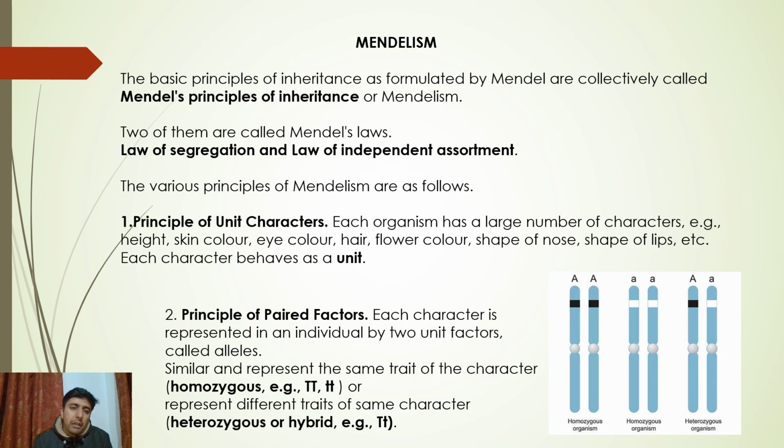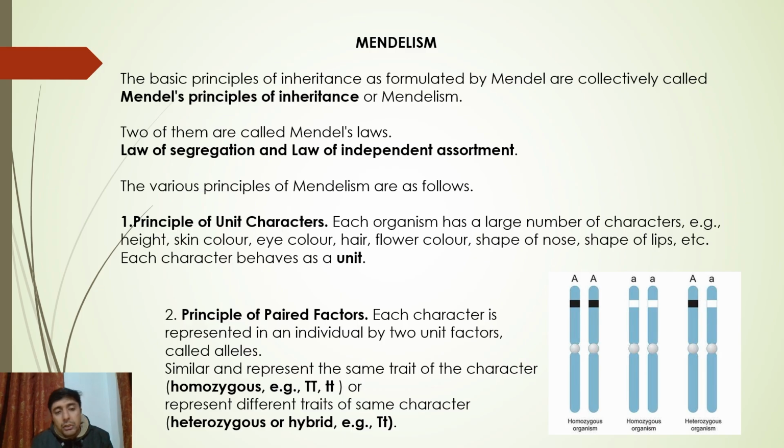Two of them are called the law of segregation and the law of independent assortment, which are the significant ones. We'll be giving much of our attention to these two laws and will study them in detail. We will discuss the terminologies associated with them. So be patient, grab your pen and paper, and keep taking notes during this lecture. In total there were 5 basic principles of Mendelism. Let us discuss the first one.